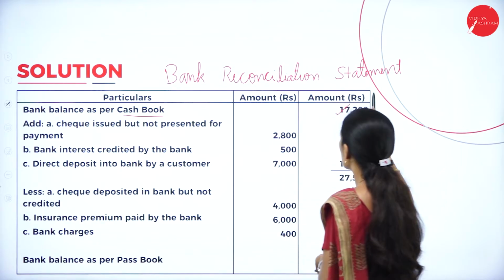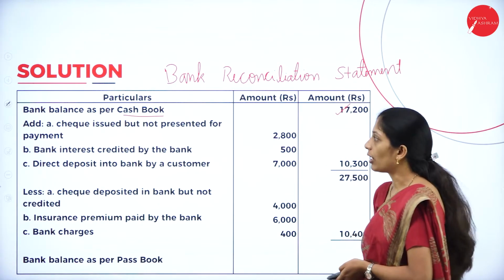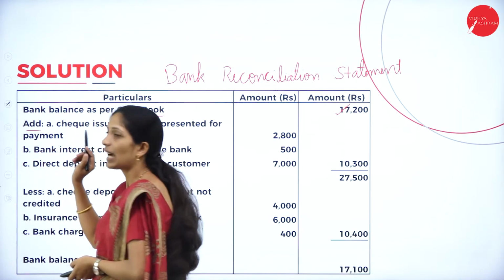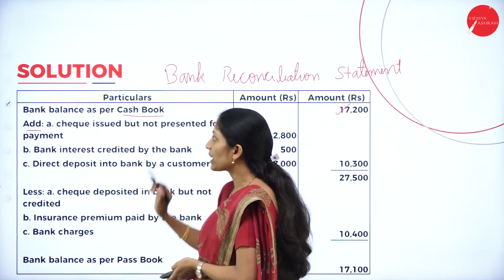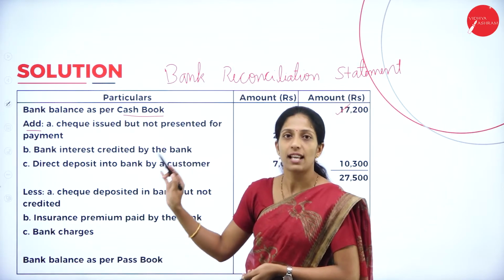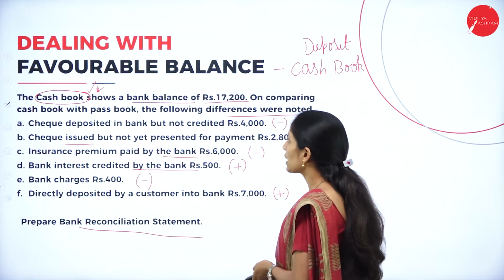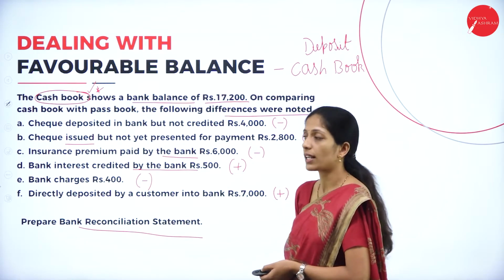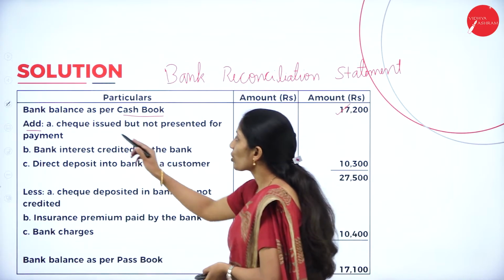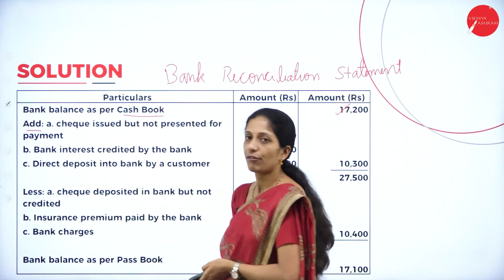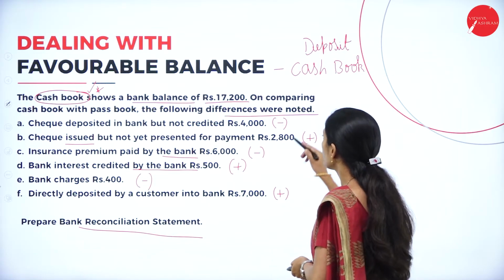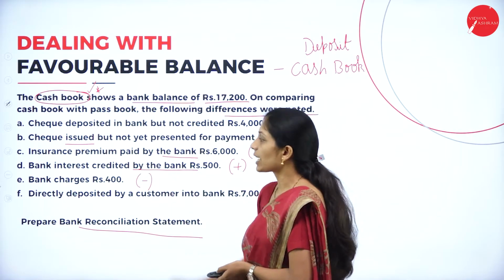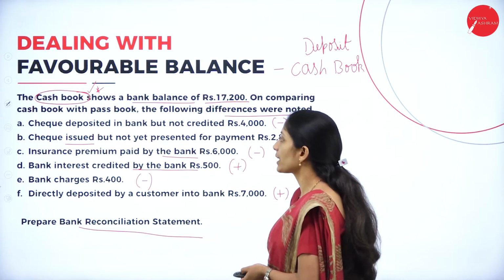So write 17,200 in the outer column. Next, you will write a side heading here, add. Whatever items have to be added, you will write one by one as they have given in the question. Which are the items to be added? The second item, cheque issued but not presented for payment. What is the amount? 2,800.